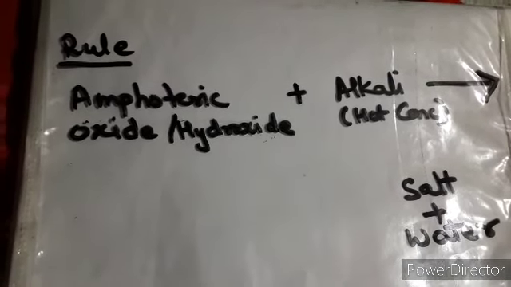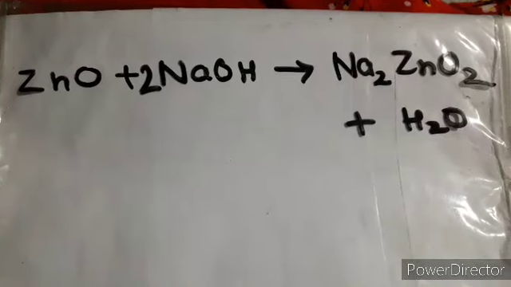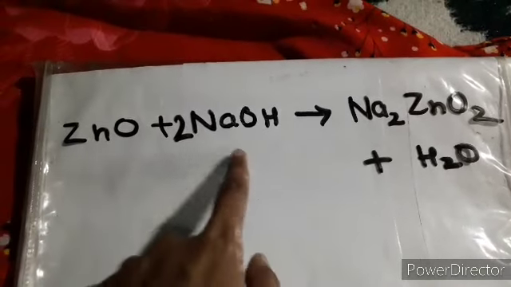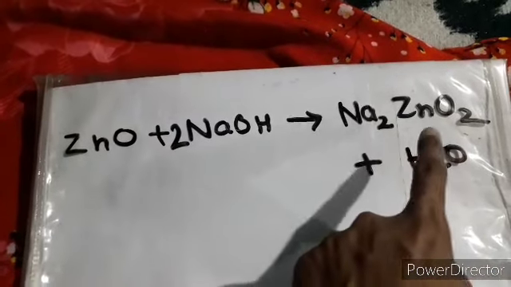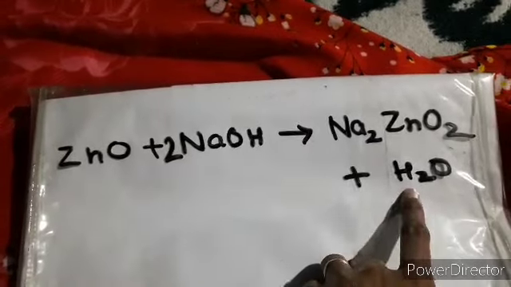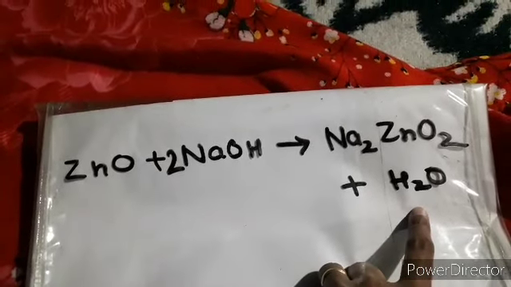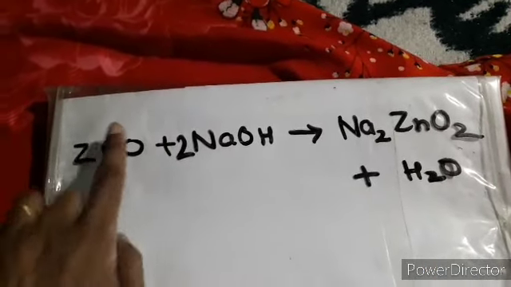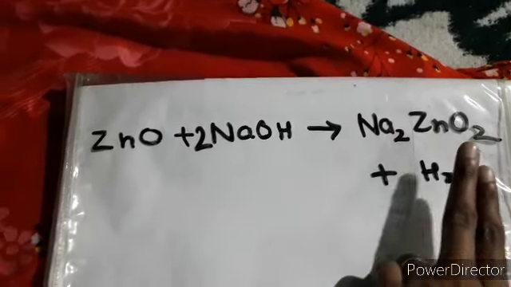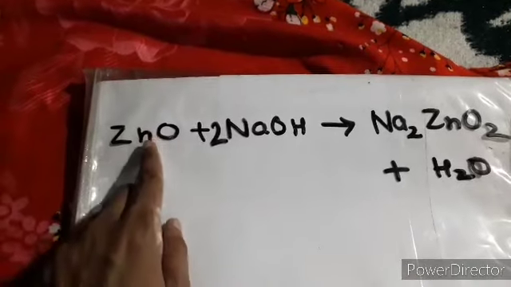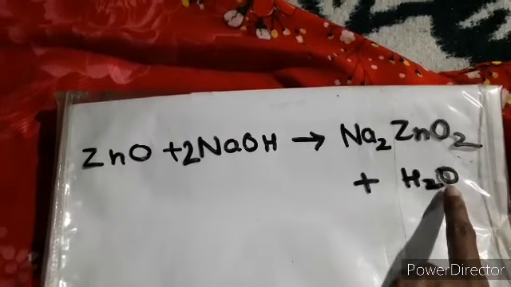We'll discuss the reaction after this. Now you can see the reactions. Here I've used one of the amphoteric oxides, zinc oxide. It reacts with sodium hydroxide and gives you sodium zincate and water. Now you know how to make the formula. In that earlier example, hydrogen gas was there. Why was there hydrogen gas on that side? Because oxygen was not there. If you remove oxygen from here, you have to remove oxygen from there; if you add oxygen here, you have to add oxygen there.